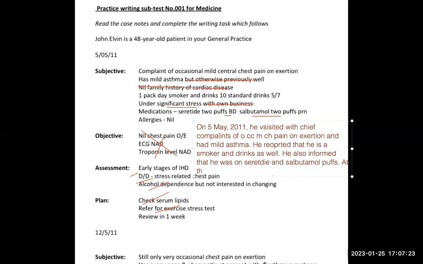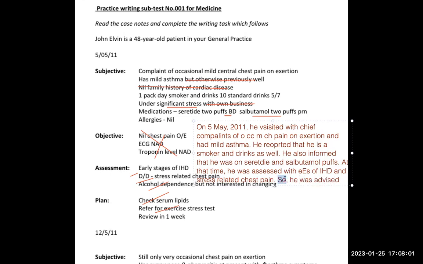So this is the best thing you can use in the past. At that time he was assessed. At that time means on that day, on the 5th. At that time he was assessed with early stage of IHD and stress-related chest pain. So he was advised.